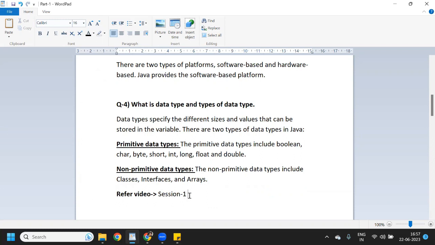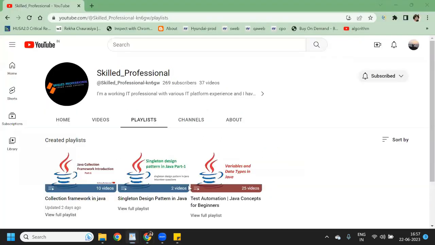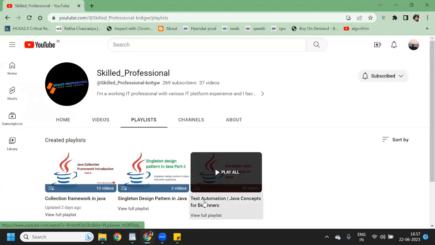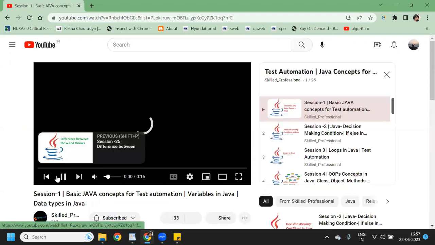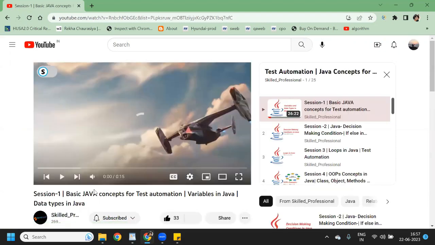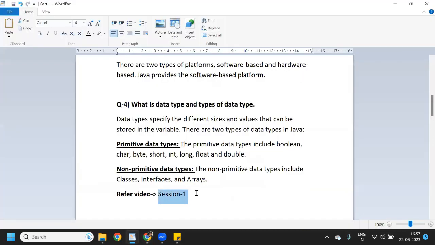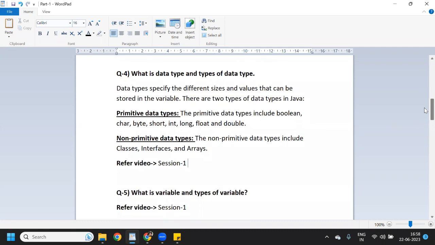So I have explained it along with the coding under this first session. If you open this, this is the first session where I have explained all data types and variables. If you want to explore more about the data type, then you can go and watch this first session. Now we will move into the next question.